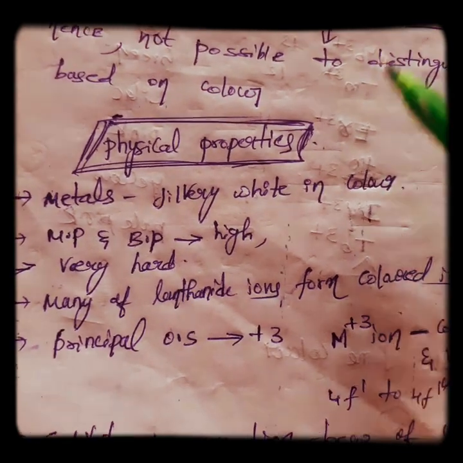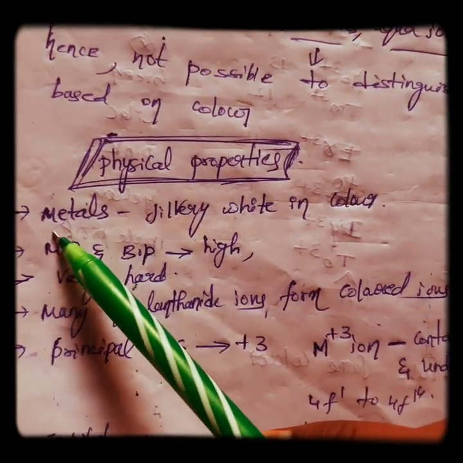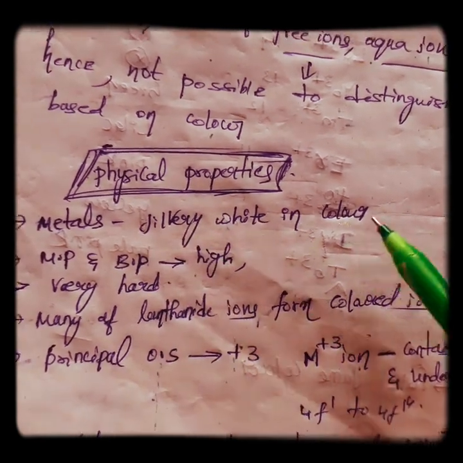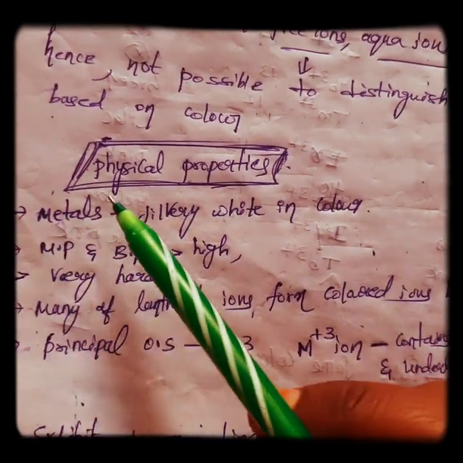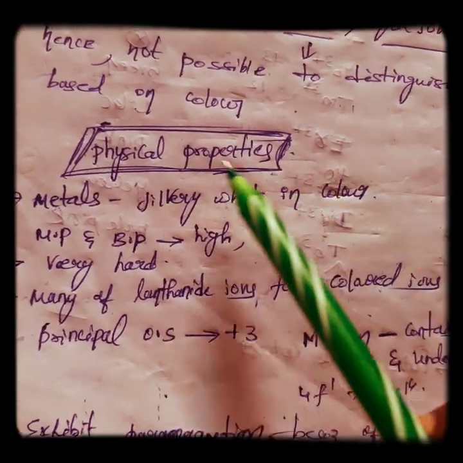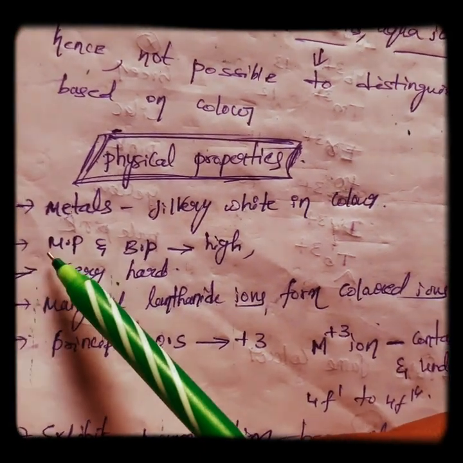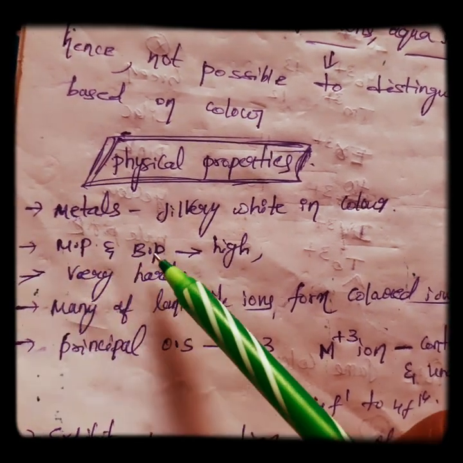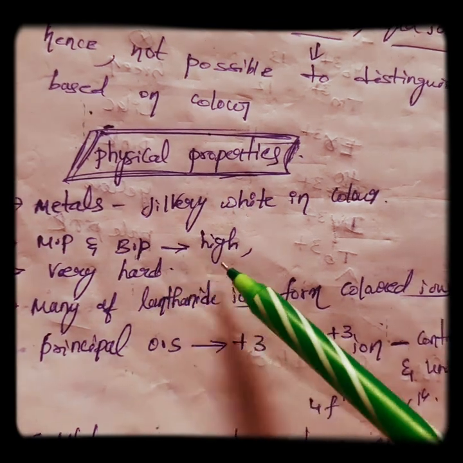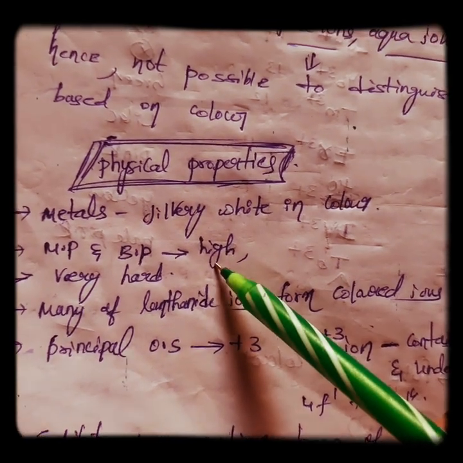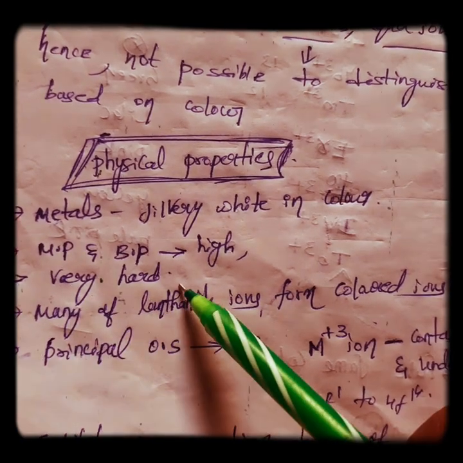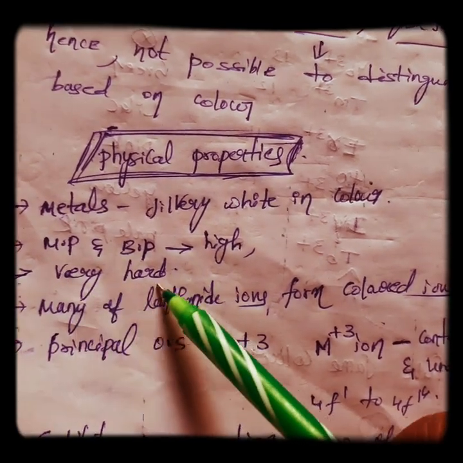Physical properties. Here the metals show a silvery white color. Next, if we observe the melting points and boiling points, they are usually high for these elements. Next, they are very hard.